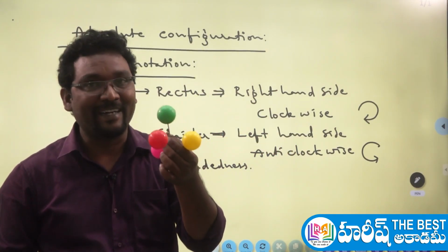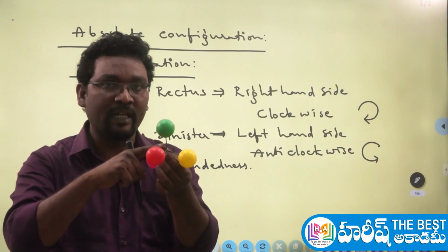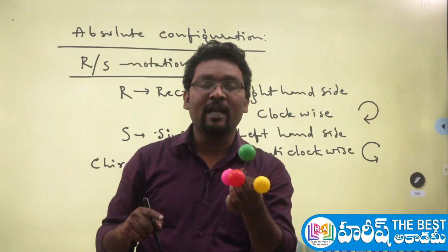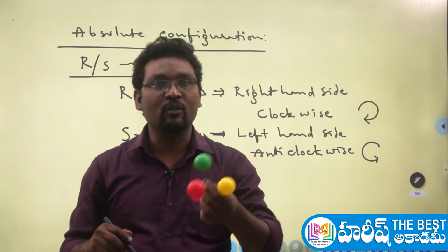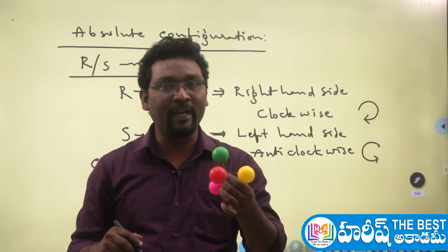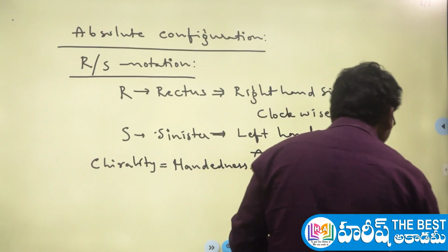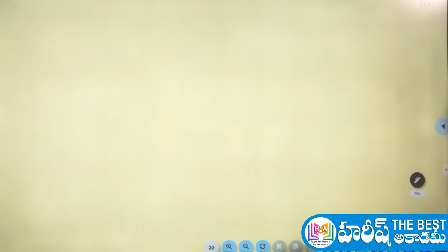Okay, understood? Right. Now let's see how to assign RS configuration for a chiral carbon atom, what applications there are in the absolute configuration, and what model questions will be there and how to solve those questions. Let me explain in detail. Okay guys, clear? Right. Let us get into the new topic here. So now let's go to assigning the absolute configuration.